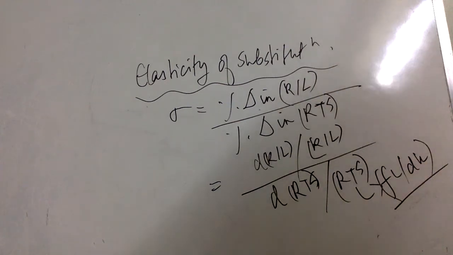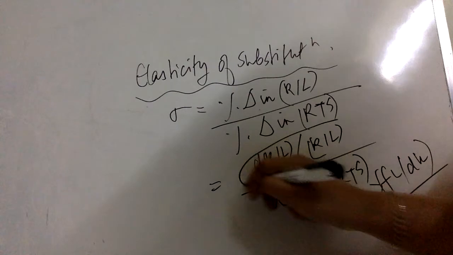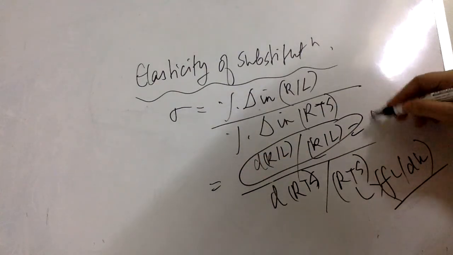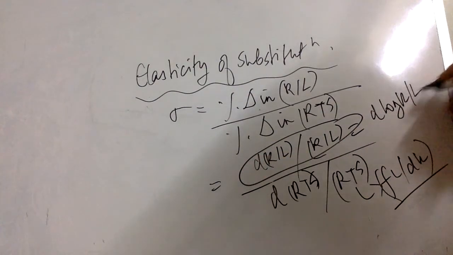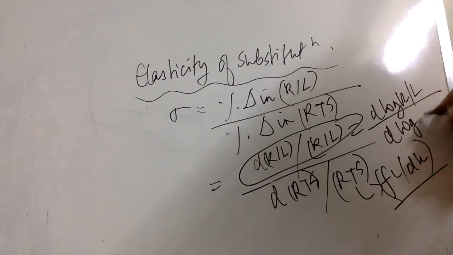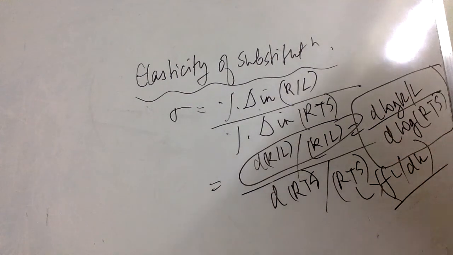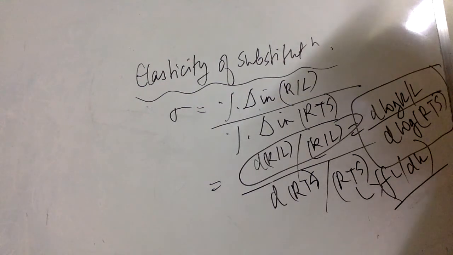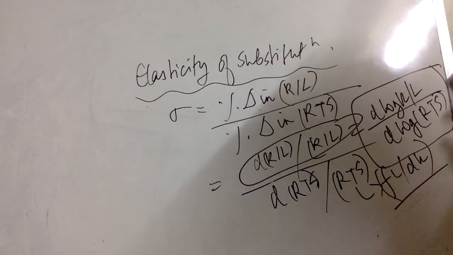And I can rewrite this equation as d log(K/L) upon d log RTS. This is another formula for the elasticity of substitution.